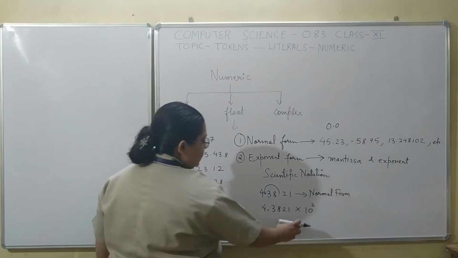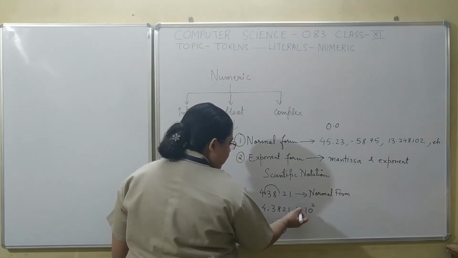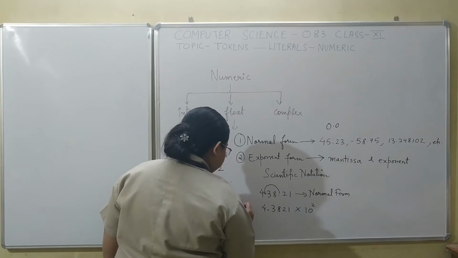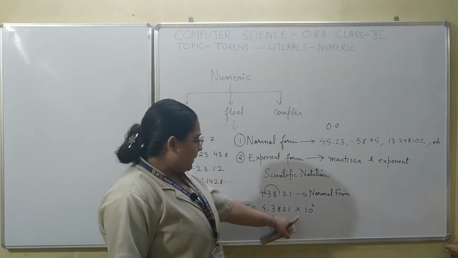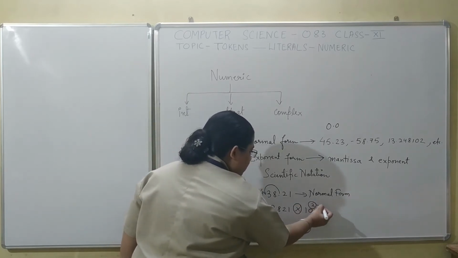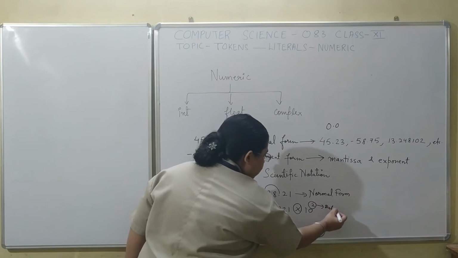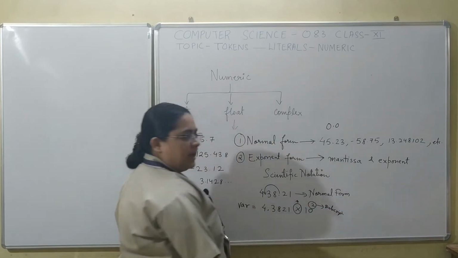Now how to represent numbers in this form? If you try to assign a variable to this number, then Python would not accept these two, because there is no way of specifying subscript and no way of specifying this multiplication in Python.